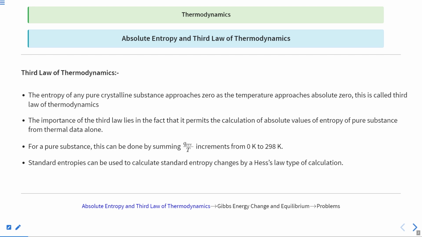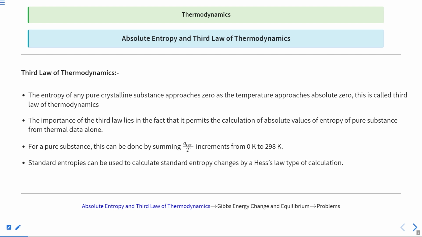We will take the increments from 0 to 298 Kelvin, and we will include all of those increments. Now, standard entropy can be calculated using Hess's law, so again you can use Hess's law to calculate the deltas. So this is the third law of thermodynamics.